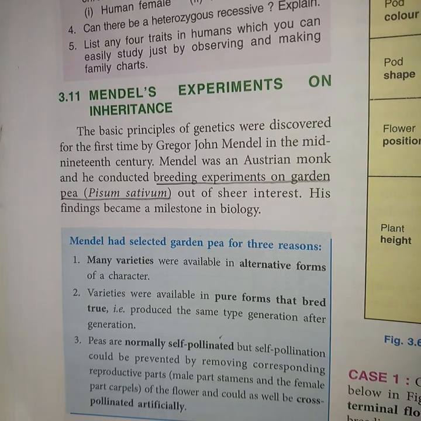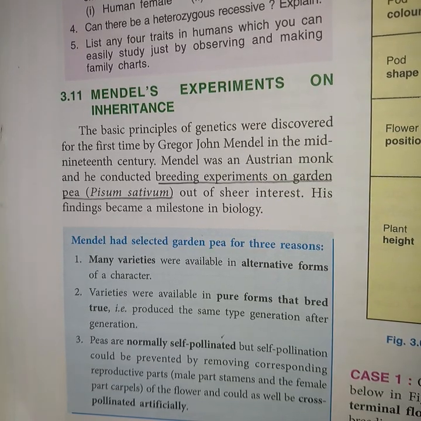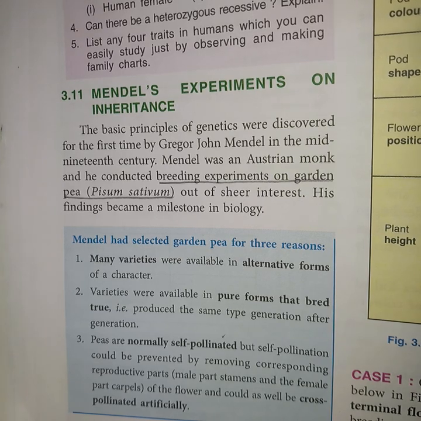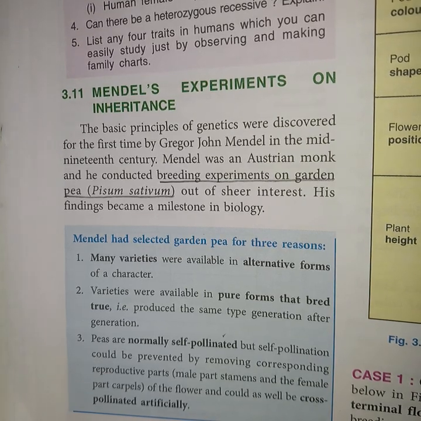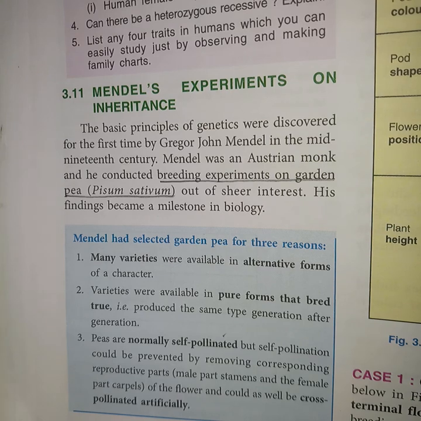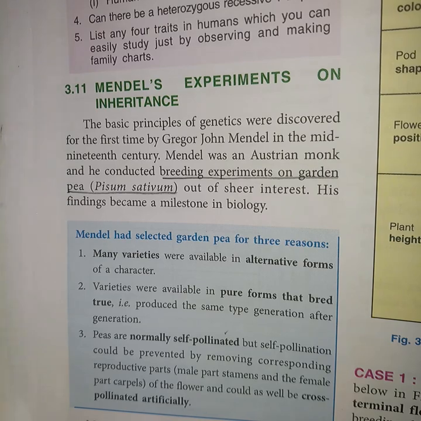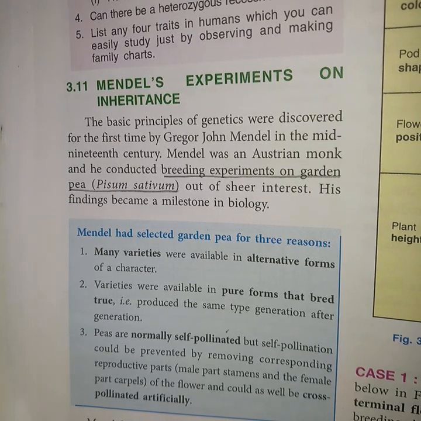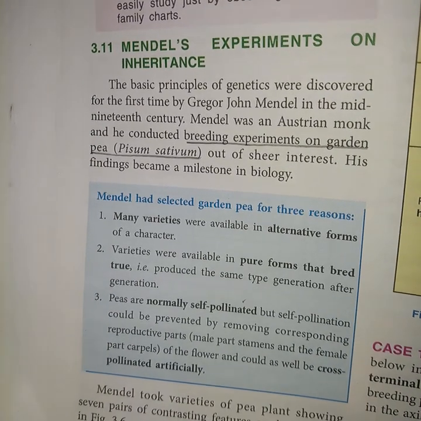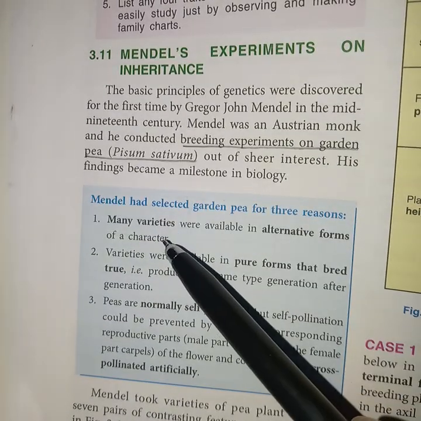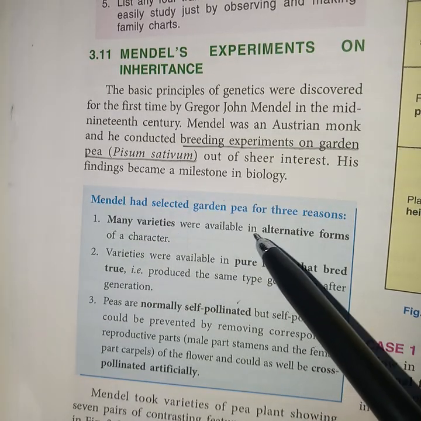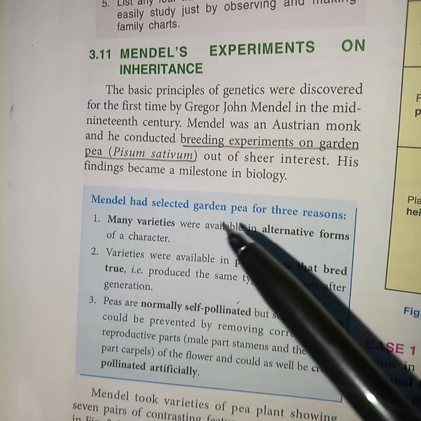Initially, he selected 40 different varieties of garden pea, but out of different breeds, why did he select only garden pea? Reason: many varieties were available in alternative forms of a character.